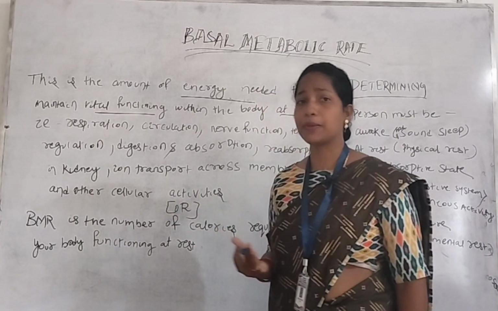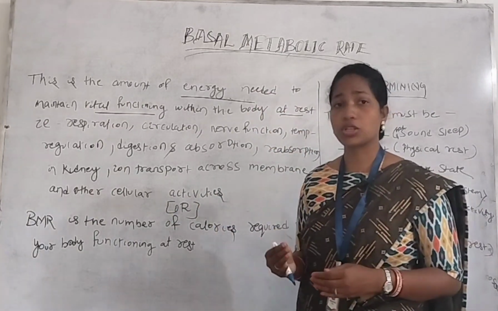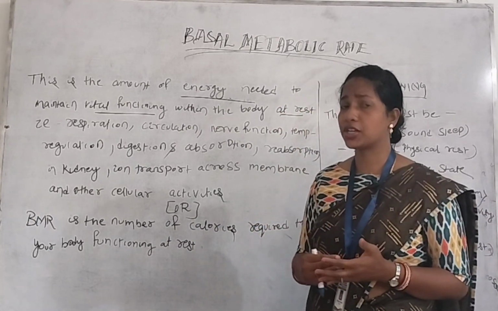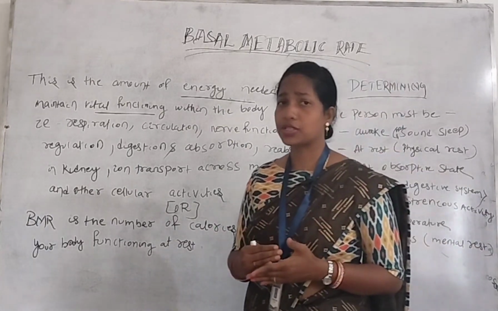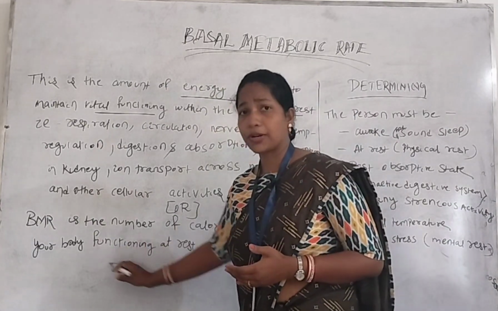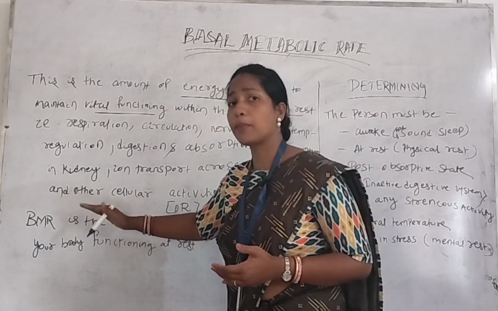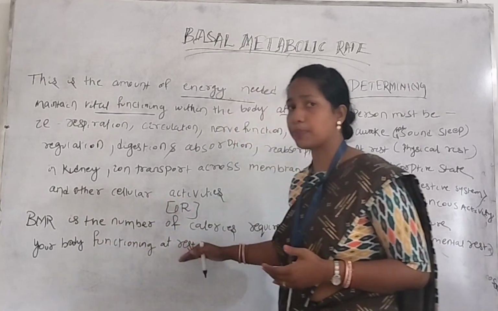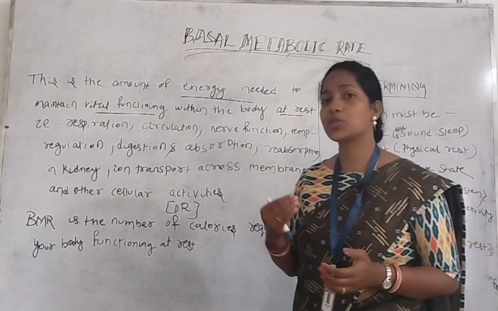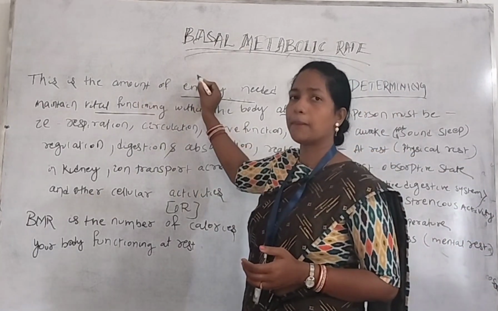During the rest period, body activities such as circulation, respiration, absorption, and reabsorption are called body functions. So the amount of calories our body needs to maintain those body functions during the rest period is called basal metabolic rate.